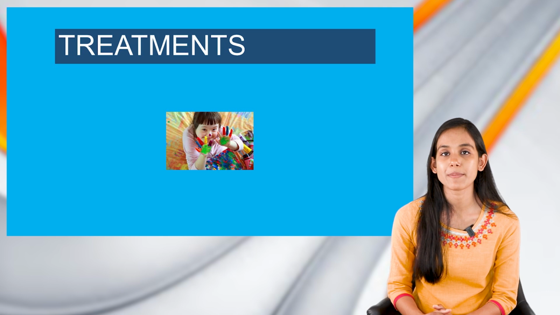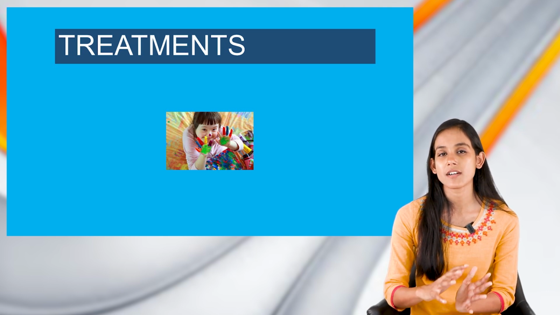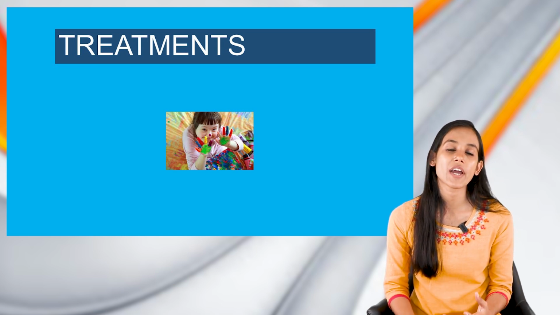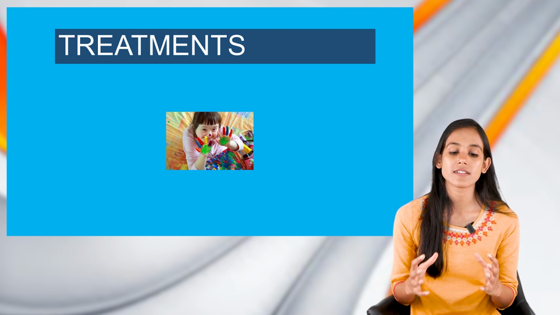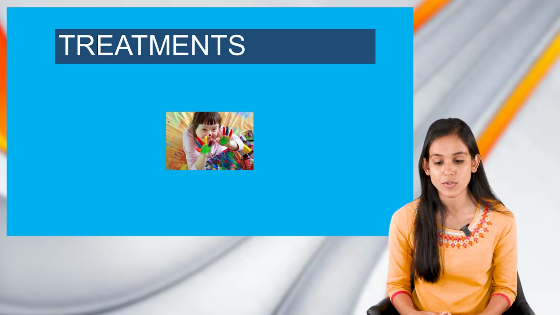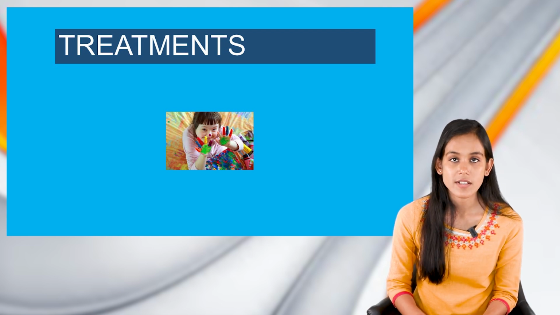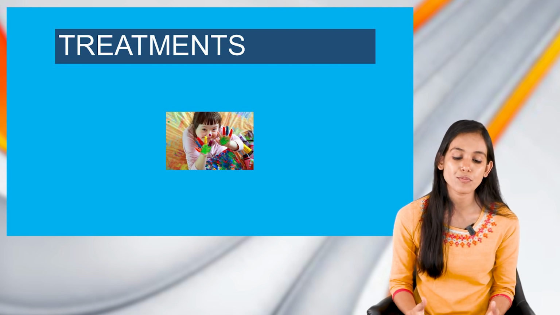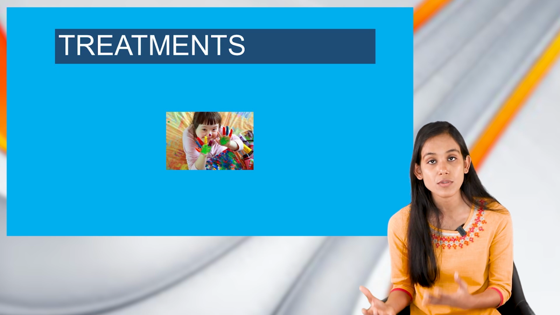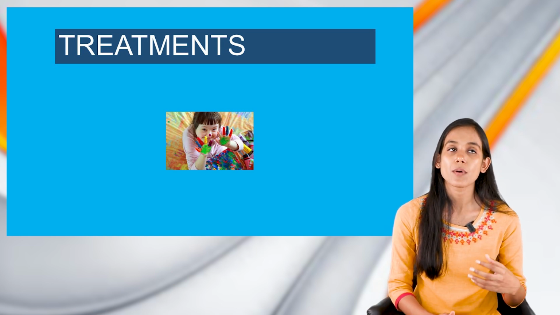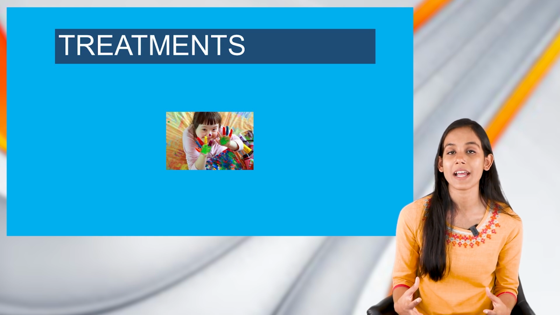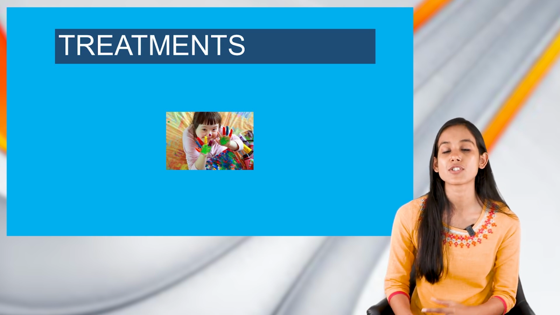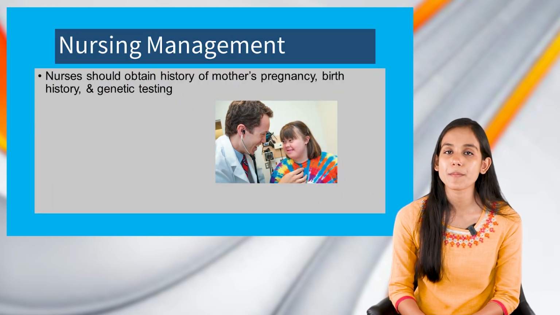Well, next, moving on to the treatment. Down syndrome is actually a condition which cannot be cured. So the treatment that we would provide would be directed at addressing the individual concerns of the particular individual. So if there are certain heart defects or GI anomalies, or the child has hearing loss or vision problems, or the risk of infection is also increased in these children, for all these associated problems we can provide treatment to prevent further or serious complications.